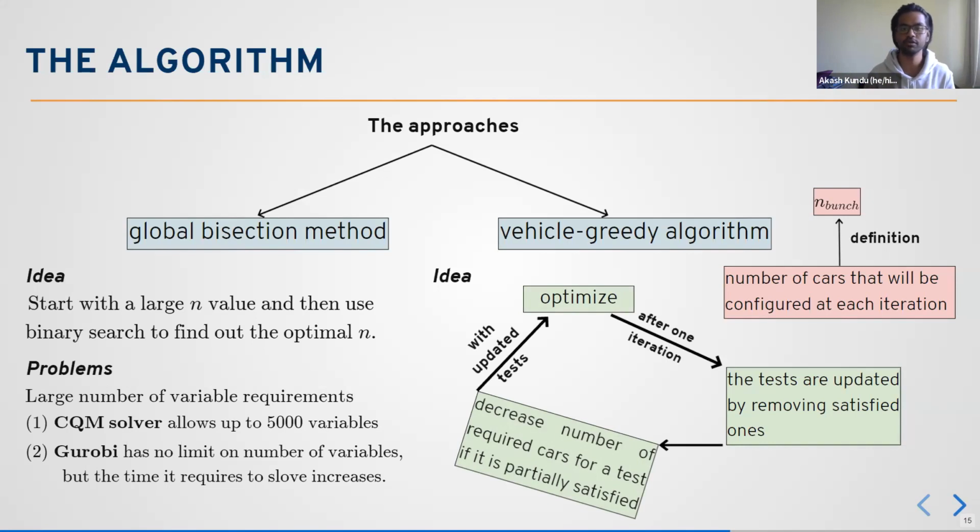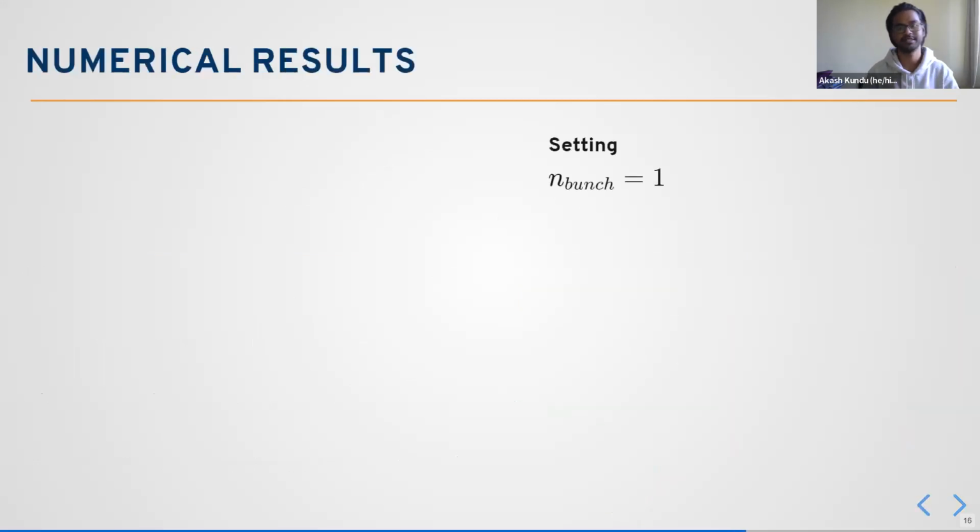And to be honest, there is no promise that this vehicle greedy algorithm is going to give us the optimum. But this is a better approach compared to this global bisection method, considering the resources we have. Numerical results. Let us go through that.